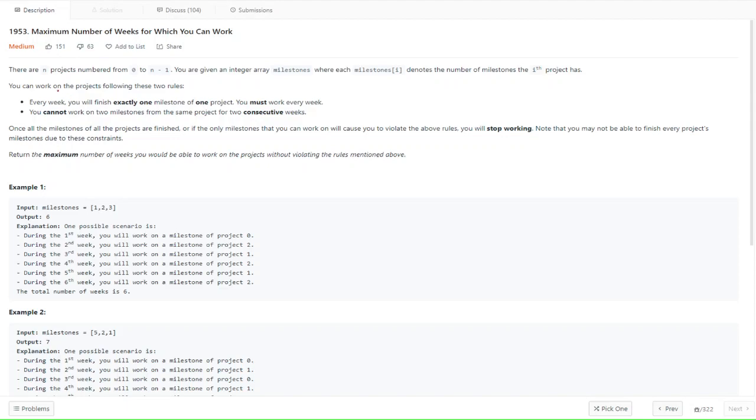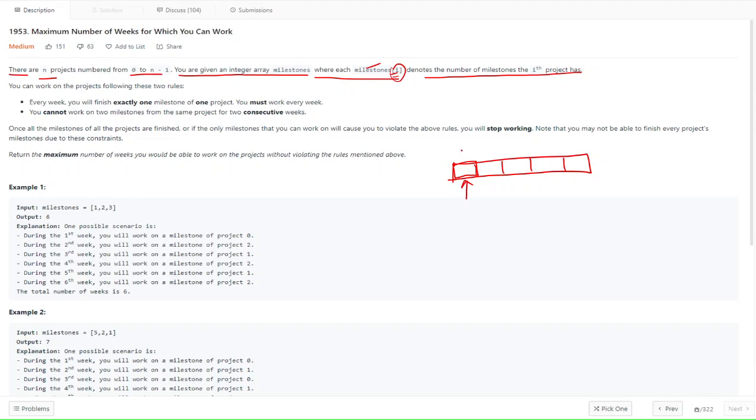So what the problem says is there are n projects numbered from 0 to n, and you are given an integer array milestones where each element denotes the number of milestones the ith project has. So you are given n projects, and for each project you are given an array milestones where each element denotes the corresponding milestones of that particular project. For example, milestones[i] represents how many milestones project i has.